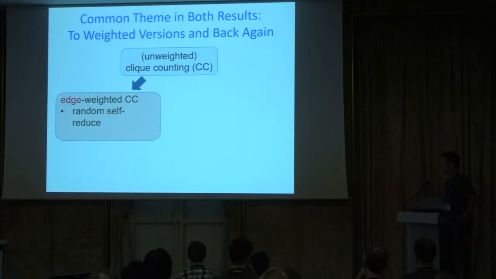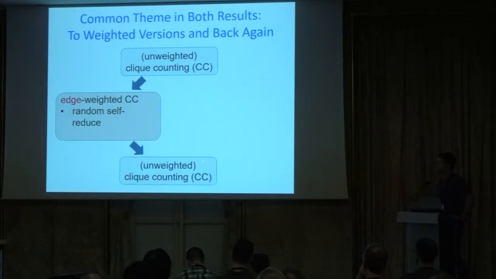Results of this type, I mean, this is a new reduction, but results of this type were known before. The interesting thing is that now we can actually take this very natural problem, just edge-weighted clique counting, and reduce it back to the original problem. So we got from the worst case of clique counting to some distribution over edge-weighted clique counting, and now back, this induces a new distribution over the original problem. So that's how we get our worst case to average case reduction.